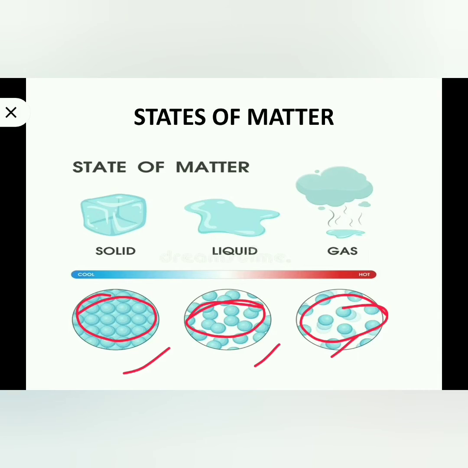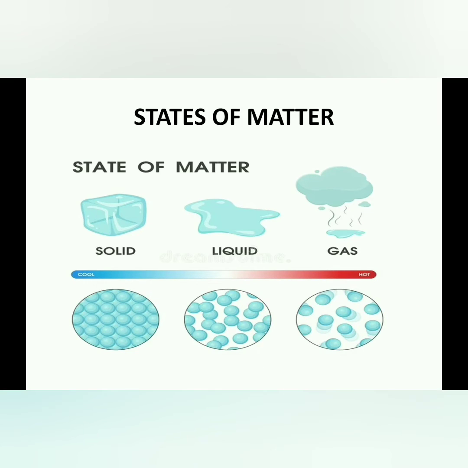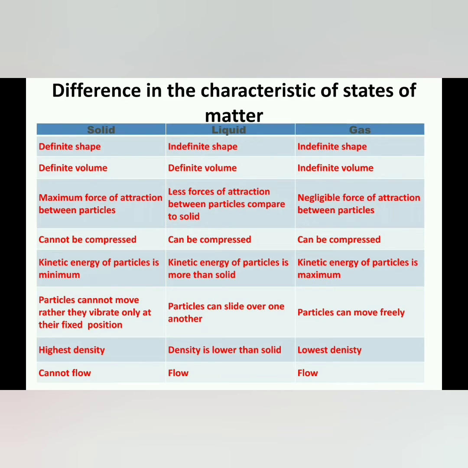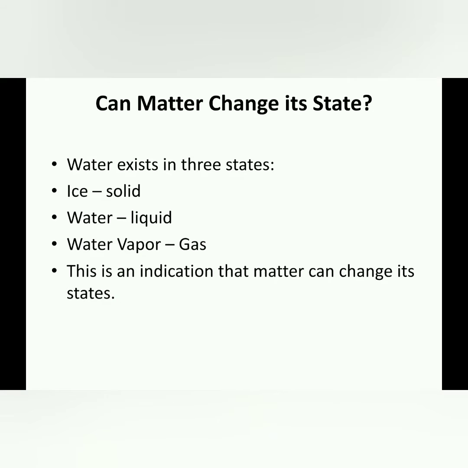So if you are comparing these three, the molecules are more numerous in this marked area of solid, so it has more heaviness, so more density. Compared to this, liquid has less, so compared to solid, less density. Here there are very few particles, so very low density. The last point is that in the case of solids, they can't flow. We know they are rigid, they are in a fixed position. But in the case of liquids and gases, they can flow.